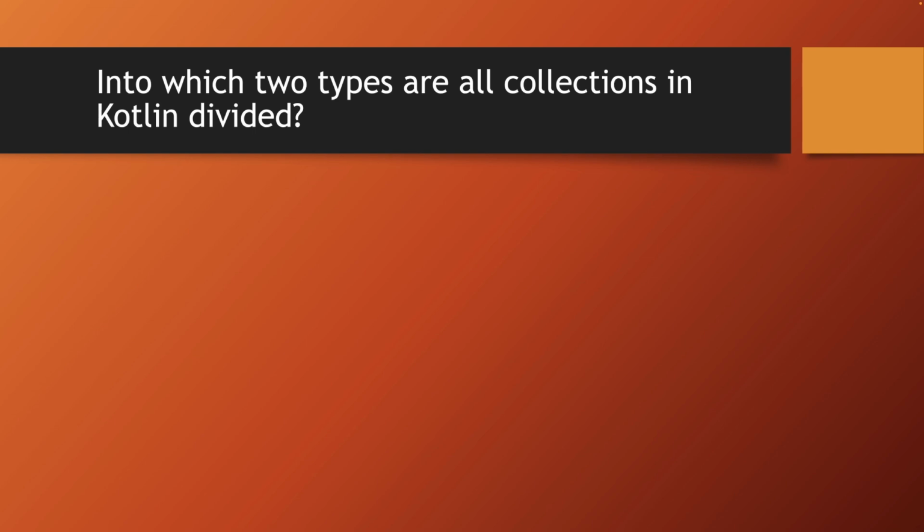Into which two types are all collections in Kotlin divided? This question can be tricky because there are many types of collections: list, set, and map. But if the question is about two categories that all collections fall into, then you need to remember that absolutely all collections are either mutable or immutable, and each of them has its own interfaces.